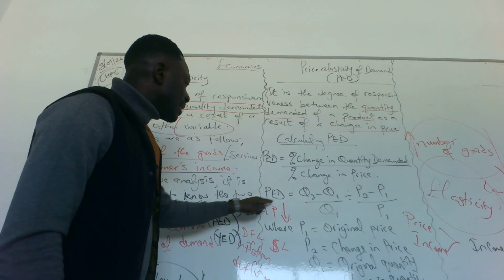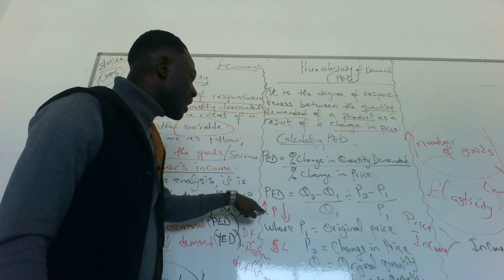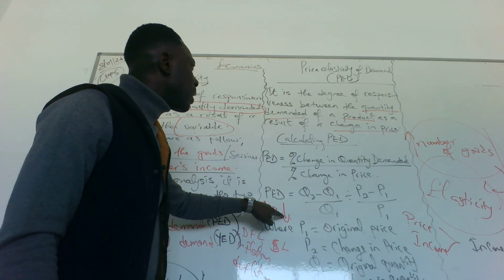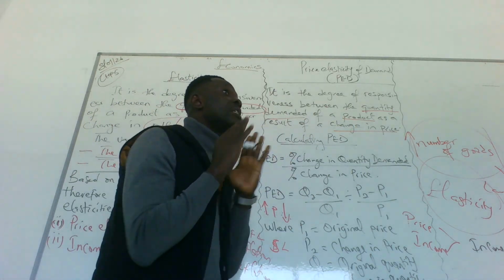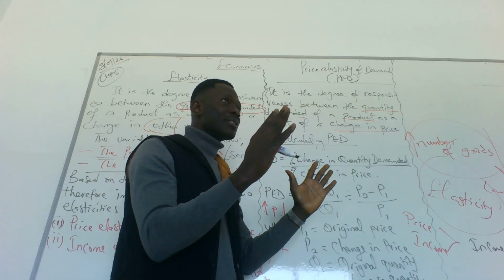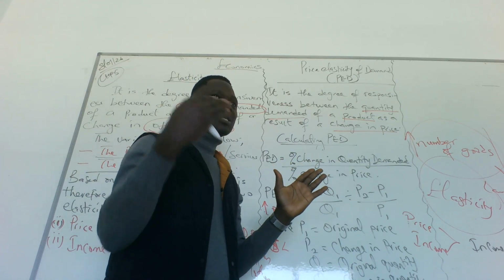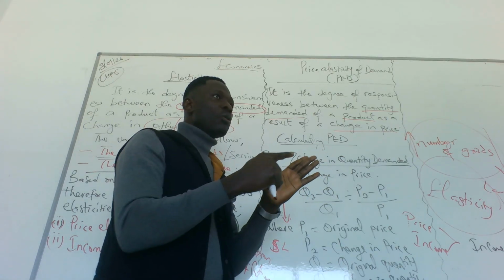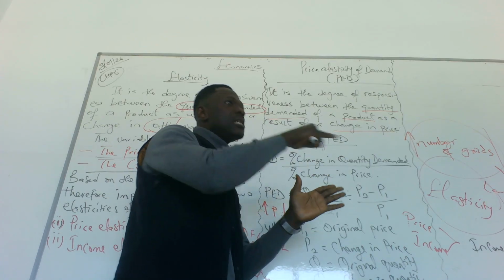This is an action that needs a response. The quantity demanded is waiting there in the market for a change in price. As soon as the price changes, we would know the responsiveness by measuring the PED.